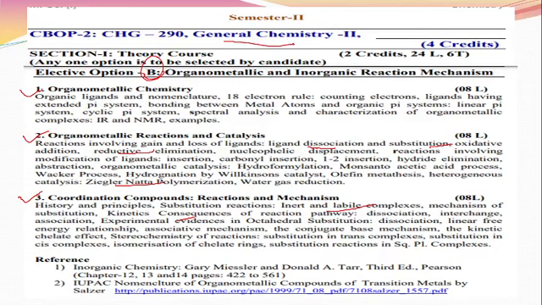Here for learning this topic, you can refer to the following references. First, that is Inorganic Chemistry by Gary Miessler and Donald Tarr. This is available in our library. Next, that is the IUPAC nomenclature of organometallic compounds of transition metals by Salzer. This is the syllabus included in the CHG 290 course, that is called general chemistry.